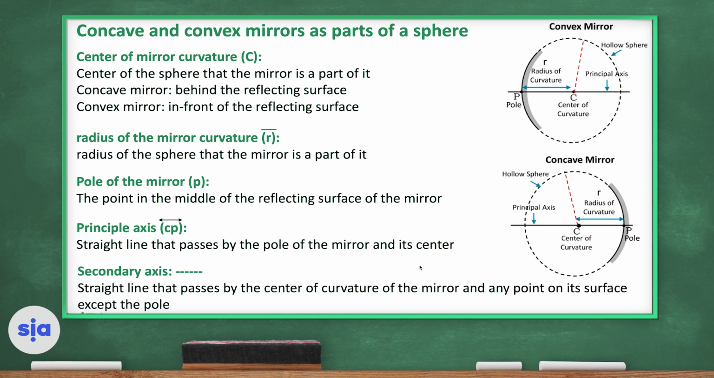So what is a secondary axis? It's a straight line that passes through the center of curvature and any point on the surface of the sphere. Of course, except the pole, because if it is passing through the pole, it's called the principal axis.